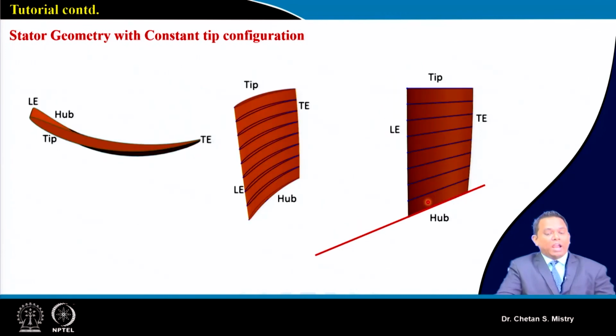Now in line with this, if you look at the subsonic case also, say the stator is subsonic, in this case we have this hub, which is an inclined hub, and this is the tip, which I say is constant tip. So these aerofoils also you need to modify. So you need to be very careful about the selection of these aerofoils and how you will be incorporating these aerofoils when you are making your rotor and your stator.